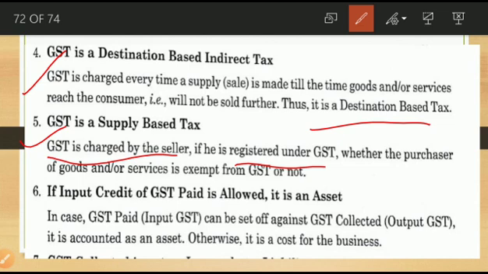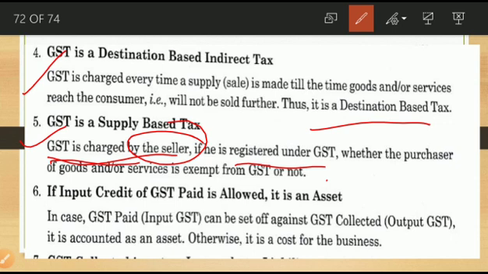Who is charging this GST? The seller is charging this GST. And who is paying it? The person who is consuming that product is paying that GST. So GST is charged by the seller who is registered under GST, that means a registered person, whether the purchaser of the goods or services is exempt from GST or not.